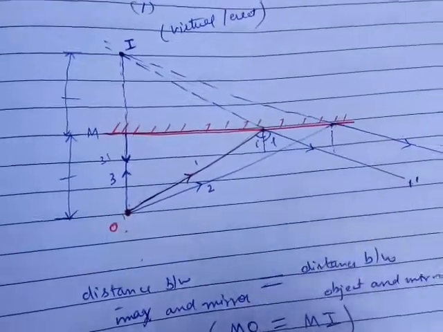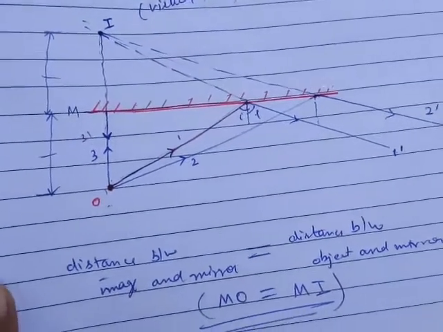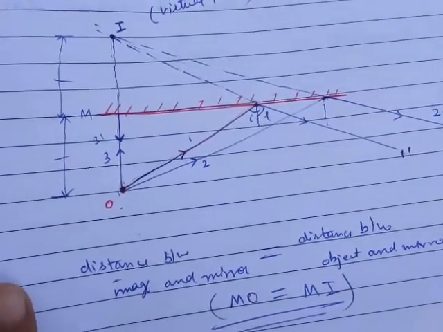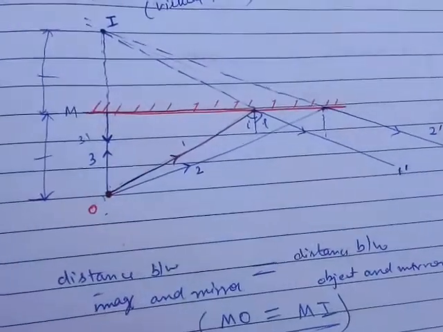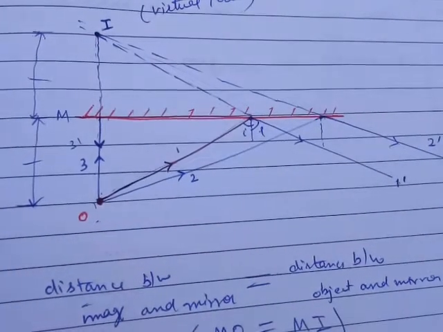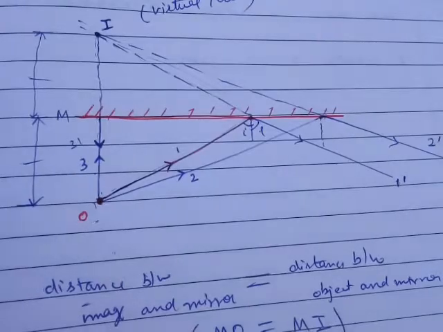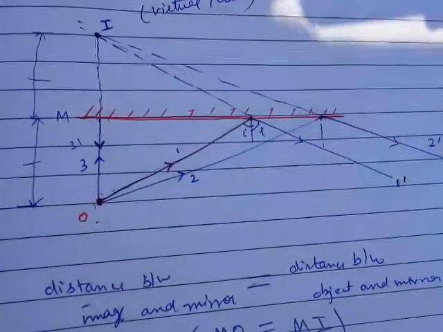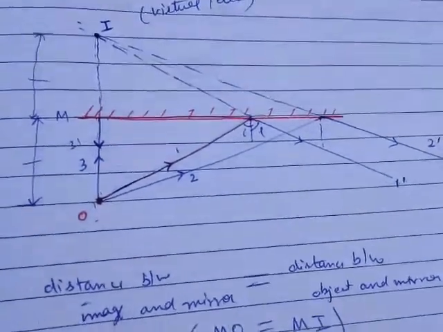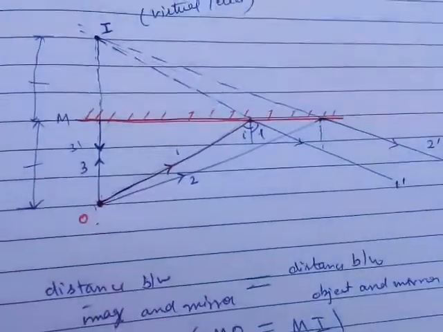We are going to prove MO is equal to MI, and second, that the image is formed behind the plane mirror. So let's start the proof.